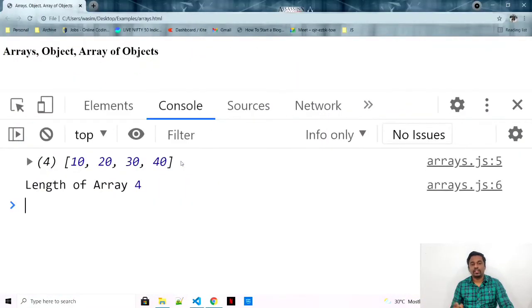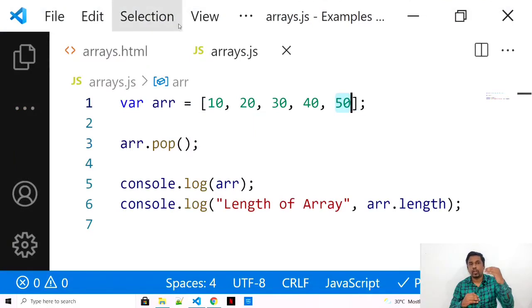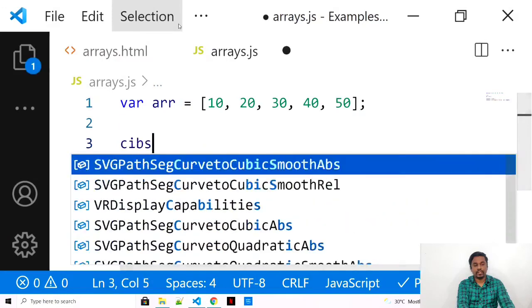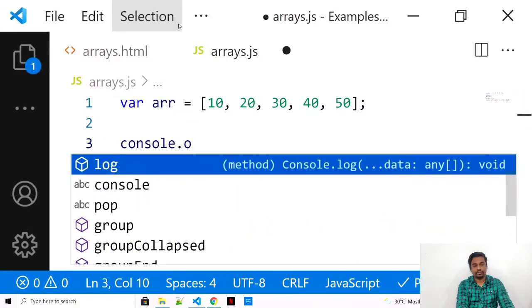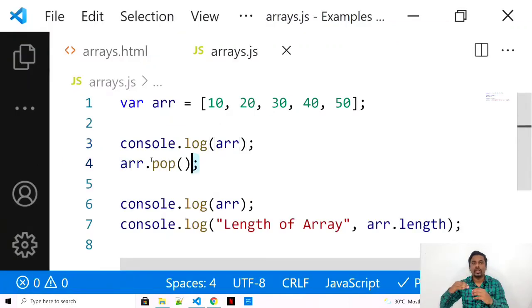Refresh. See, the last value. So initially I had 50. My program always starts from top to bottom. So my first line, my array is 50, but let me print it over here as well. Okay, so what I'm doing, my program is coming in the sequence. Initially it had 10, 20, 30, 40 and 50 when I printed it at the beginning. On next line, what I'm doing, array.pop. So that means I'll just remove the last value from the array.